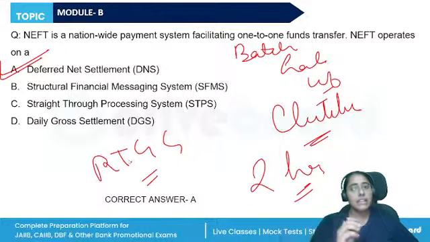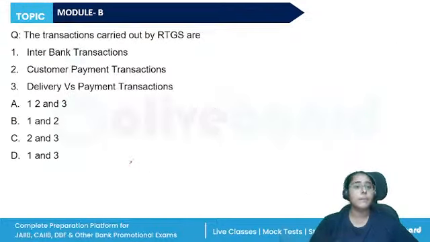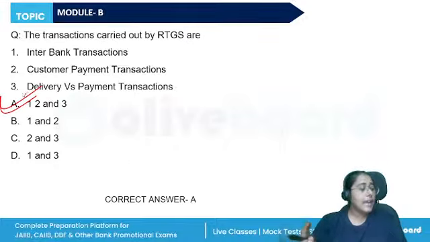Individually, without clubbing, without using batches, the transactions are completed. The transactions carried out by RTGS, interbank transaction, customer payment transaction, delivery versus payment transaction, all are allowed. All of these are allowed, right, under the RTGS. So the correct answer is A, 1, 2, and 3. Interbank transactions mean that between two banks the transactions are being done. Interbank, right? Delivery versus payment transaction where merchants are involved, and the customer payment transaction is also there.